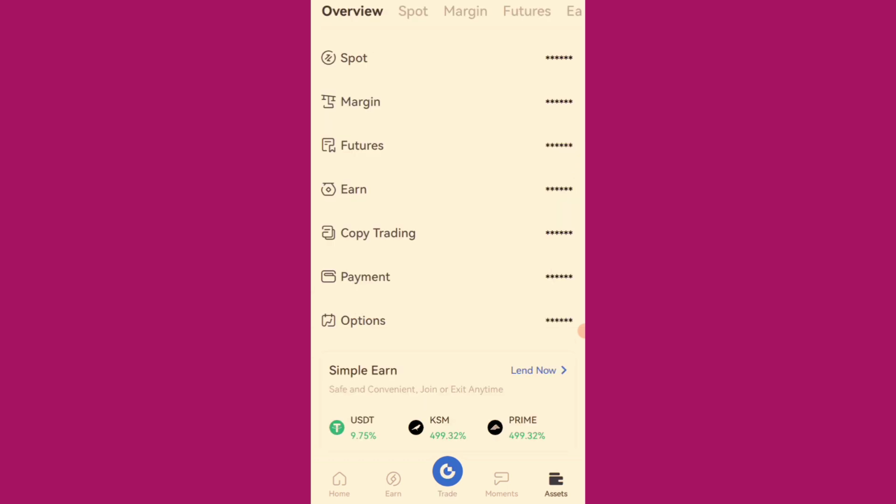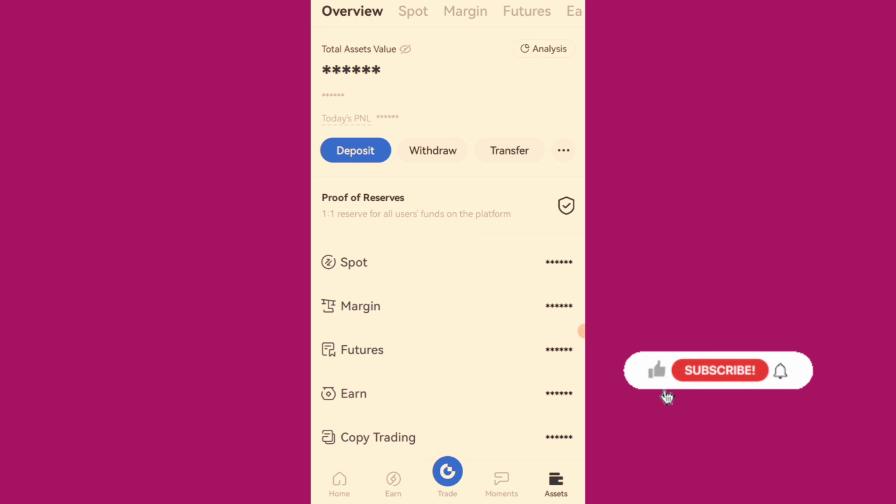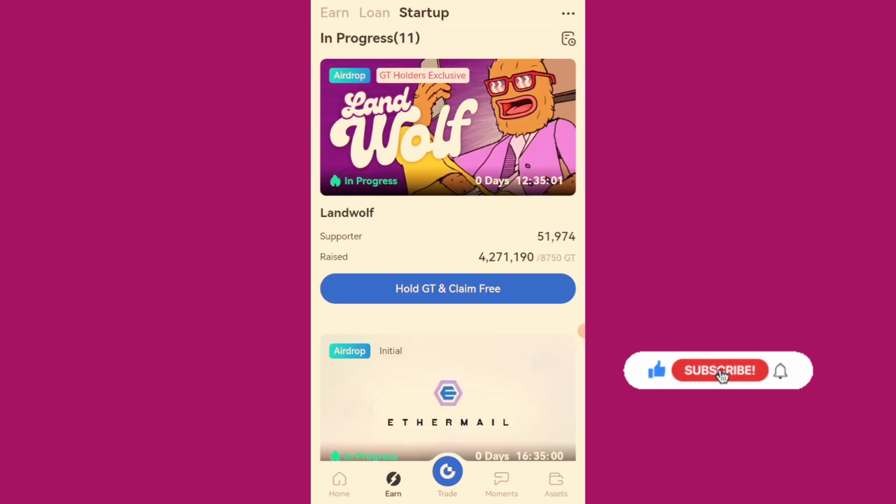This is your spot balance. Let it be on your spot balance. This is where you can deposit your USDT. Buy the GT and let it be on your spot balance. Then you automatically qualify for this startup program, or for this particular WOF airdrop, to receive this WOF airdrop.